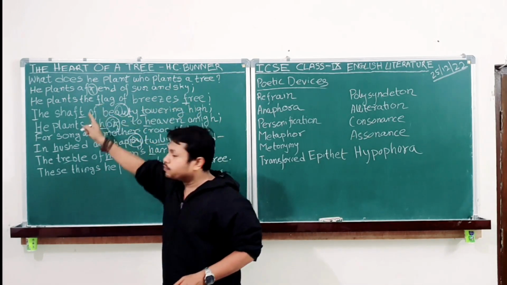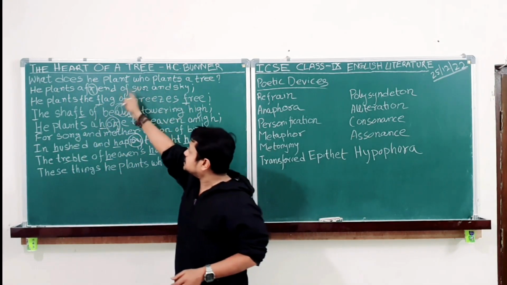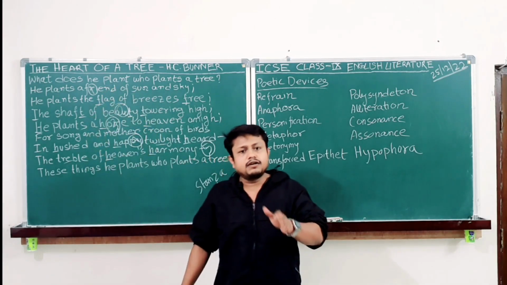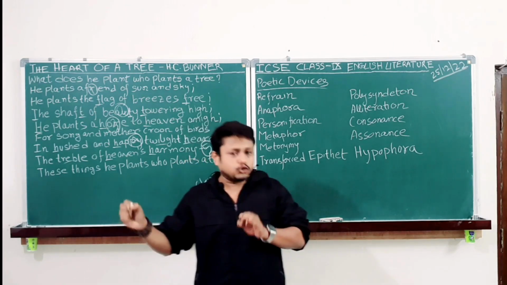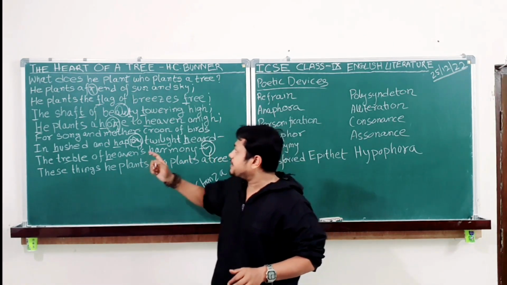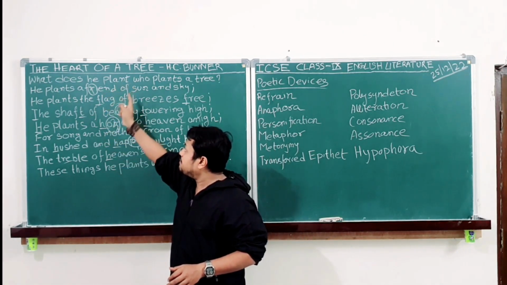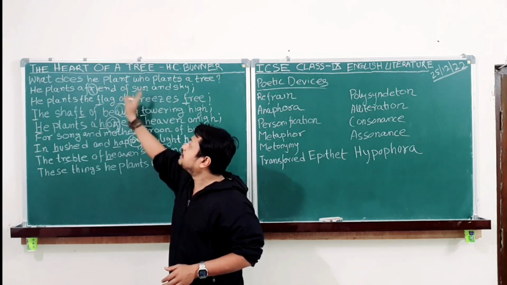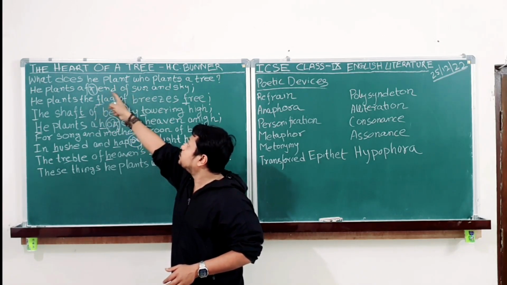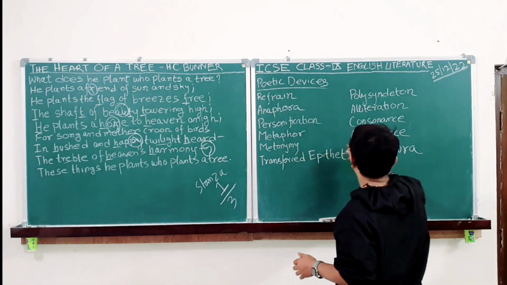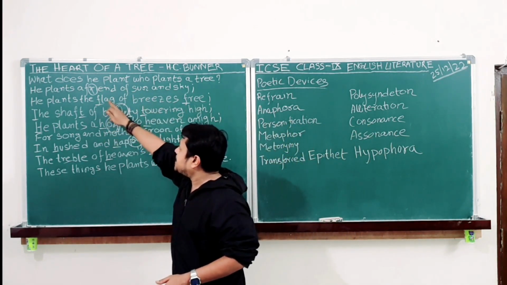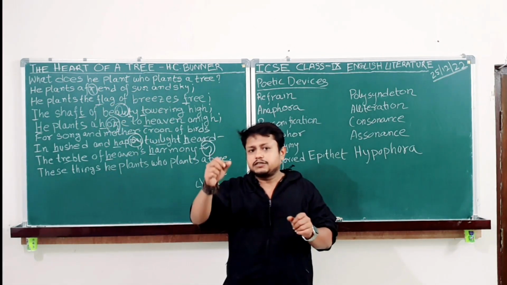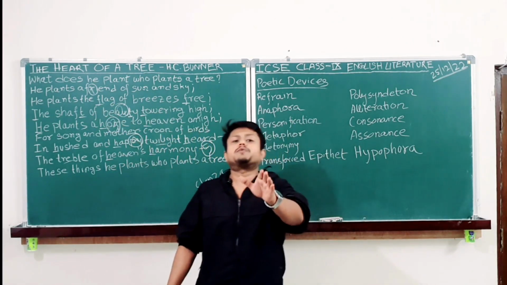Now, as I said, two pictures. Friend of the sun. Yes, a tree is a friend of the sun. Sun is also friend of the tree. But literally, a tree is not a human being that it can be a friend. Therefore, human attributes associated with the tree will be termed as personification. Personification.